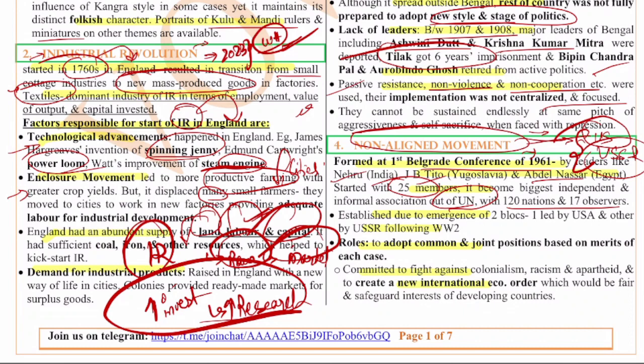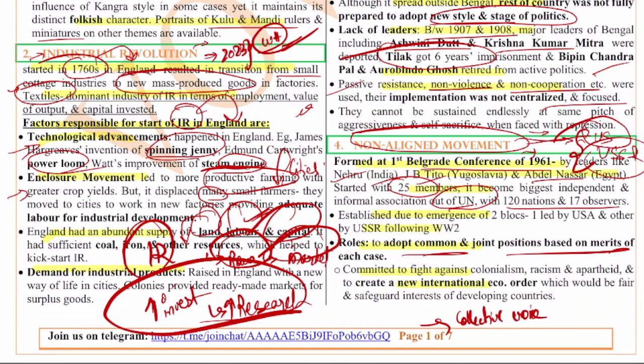Here these countries try to have a collective voice and try to remain neutral. The role is to adopt a common and joint position based on merit in each case. If you see currently in the Ukraine war, the American camp wants to choose their side and the Russian camp wants to choose their side. But the truth is somewhere in the middle, and the countries are not left with many choices. A lot of countries want to remain independent and pursue the national interest according to their own benefit.